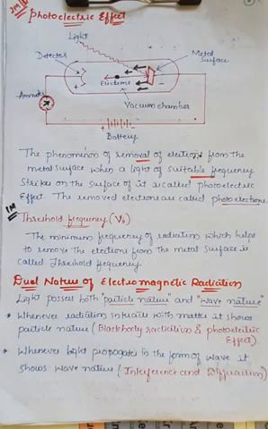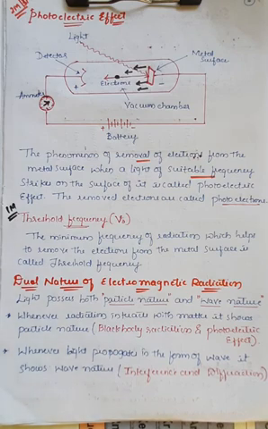Hello students, in the last class we were discussing some of the important concepts of electromagnetic radiations, the characteristics of electromagnetic radiations, and the behavior of electromagnetic radiation, that is, electrical and magnetic waves which propagate in a perpendicular direction. Along with that, black body radiation we have seen, and similarly Planck's quantum theory has been explained in the previous class.